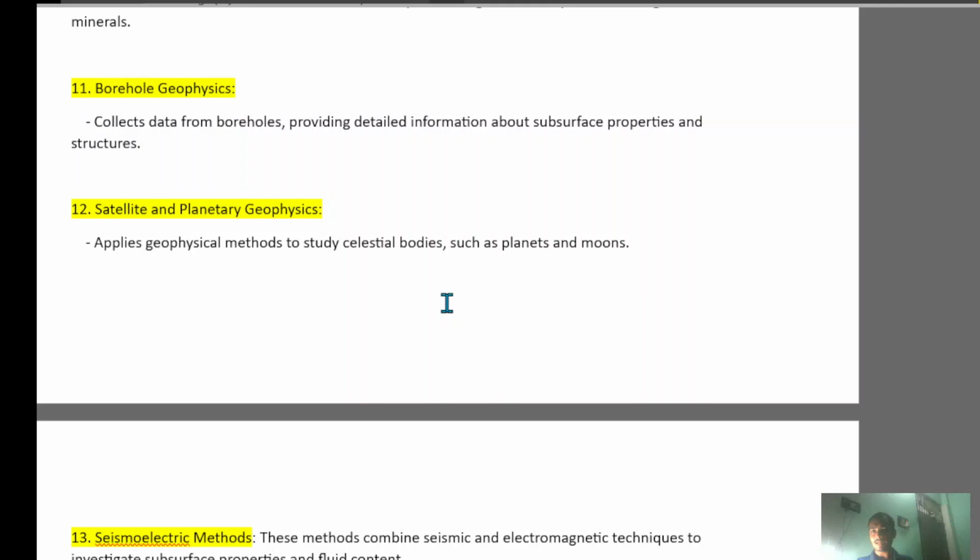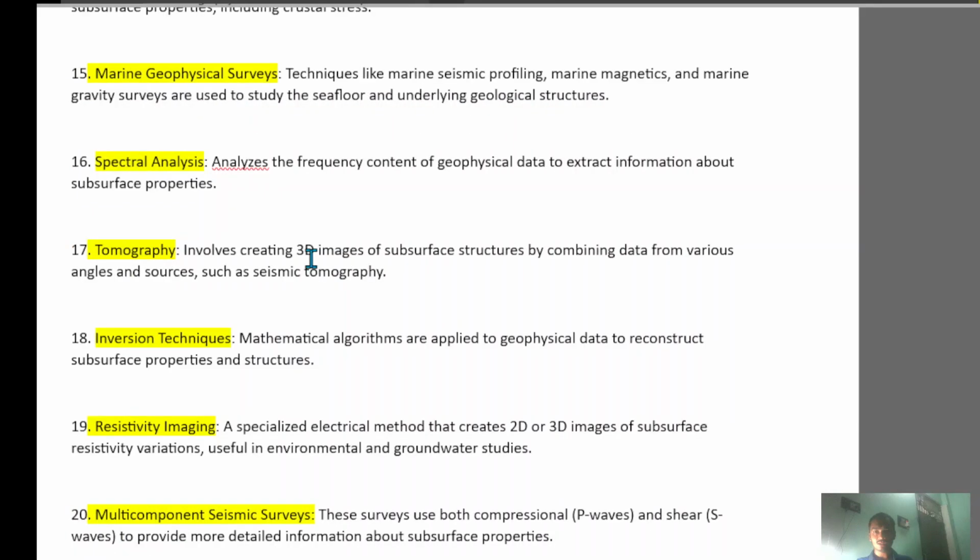techniques used like marine seismic profiling, marine magnetic and marine gravity survey are used to study the sea floor and underlying geological structure. Pattern analysis may analyze the frequency content of geophysical data to extract information about the subsurface properties. Tomography involves creating 3D images of subsurface structure by combining data from various angles and sources, such as seismic tomography. Comparison techniques, mathematical algorithms are applied to geophysical data to reconstruct the subsurface properties and structure.